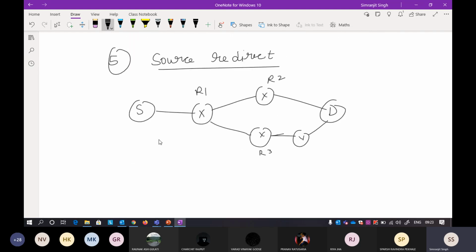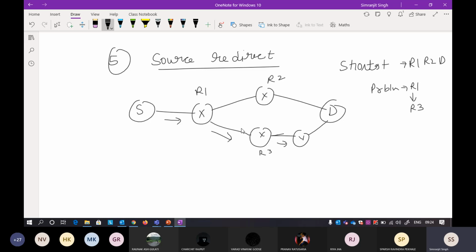Okay, so this is not an error, but this is a kind of warning. Okay, so suppose at R1 there is some problem. Actually the shortest path was R1 to R2 to D, but due to some problem at R1, suppose there is some header checksum or any other problem, R1 sent the packet to R3.